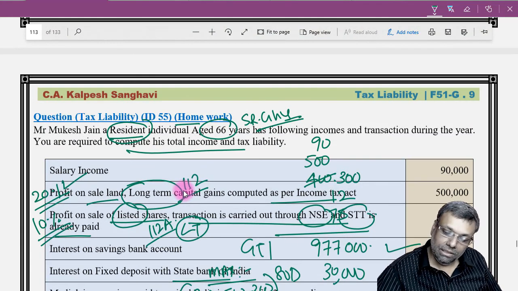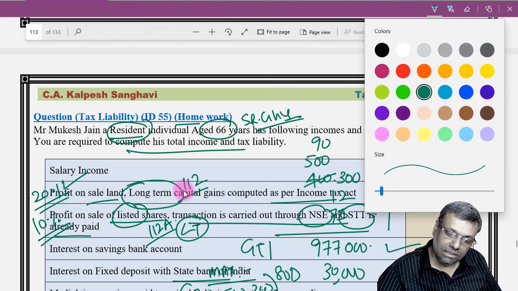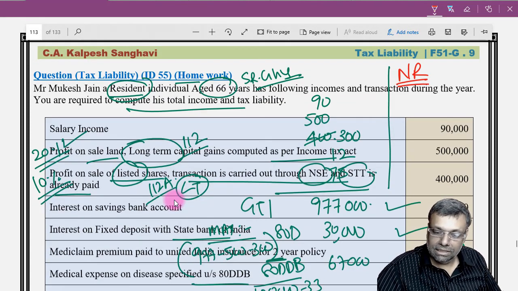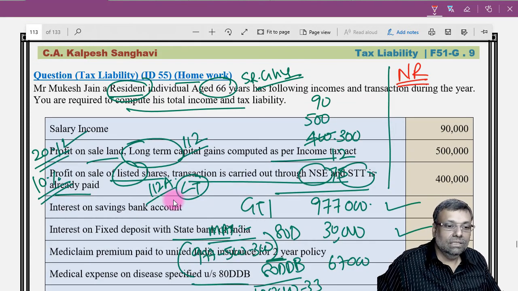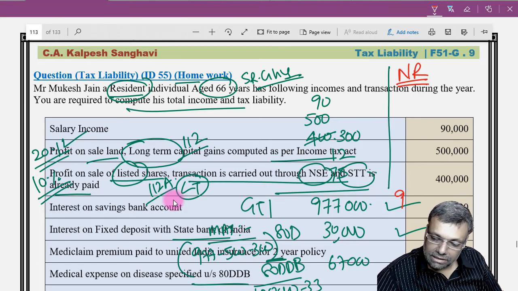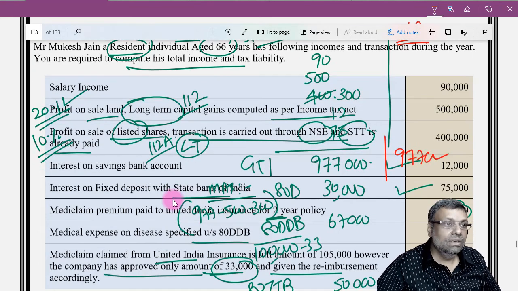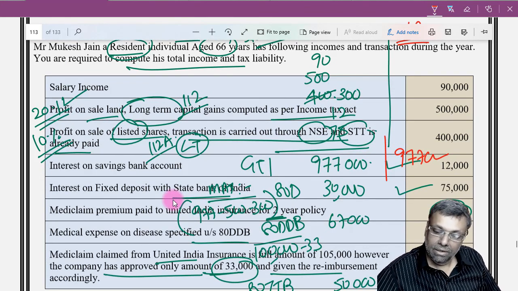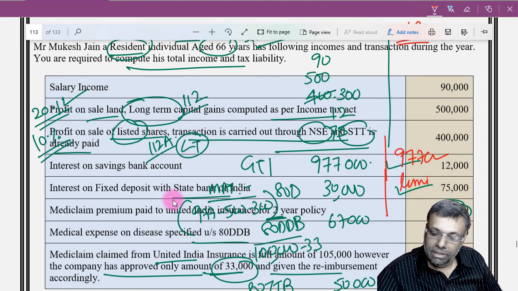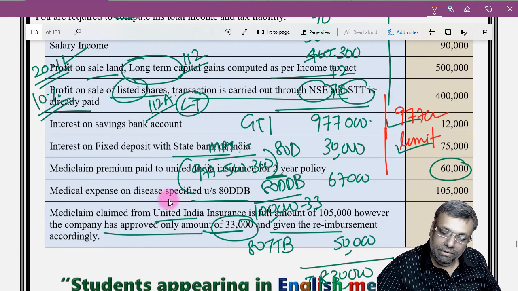But now suppose the same assessee becomes a non-resident. Actually, the question is not asking us, but let us think that this assessee becomes a non-resident. Computation-wise it will again be the same, 9,77,000. When it comes to the 80D provisions, I will not have the 30,000, which means I will not have the higher limit, so I'll have the normal limit of section 80D. So that will be a difference.